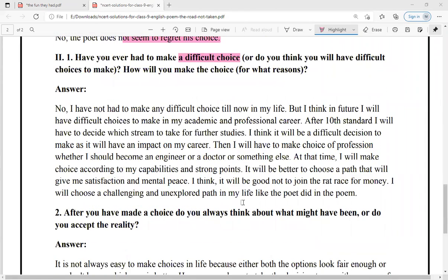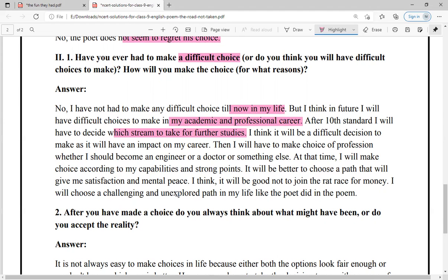You can write your personal response question. This is something which I have written. You can check it out. No, I have not had to make any difficult choices till now in my life, but I think in future I will have difficult choices to make in my academic and professional career. Especially being a kid in ninth standard right now, after 10, that is after 1 year, I will have to decide which stream to take for further studies. And that is something which is way difficult because that is a base which you are making for your goal, right? यहाँ पे अगर गलती की, अगर बेस ही strong नहीं है तो पूरा बिल्डिंग कैसे टिकेगा?